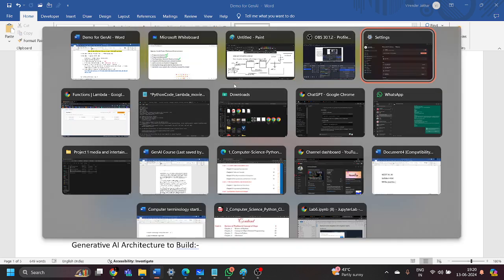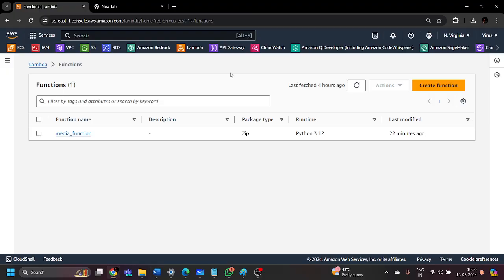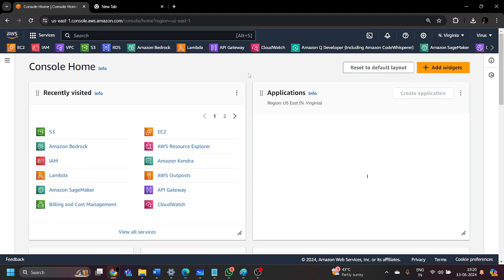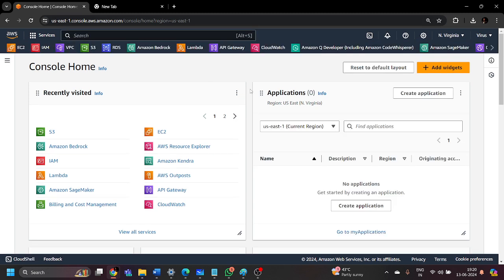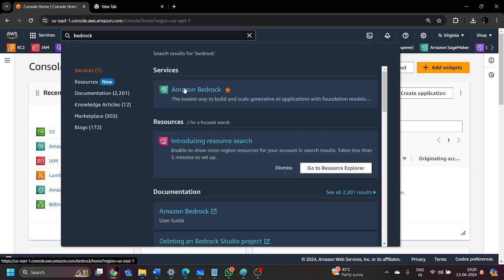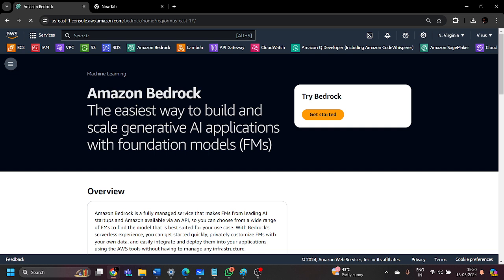Let me take you to the AWS Management Console. So this is my AWS Management Console. With the help of this graphical user interface of AWS, we are going to perform this entire generative AI model. The very first thing, we need to go to the Amazon Bedrock service. You have to search for Amazon Bedrock. This Amazon Bedrock service is a service with the help of which you can easily build and scale your generative AI application with the different foundation models available.